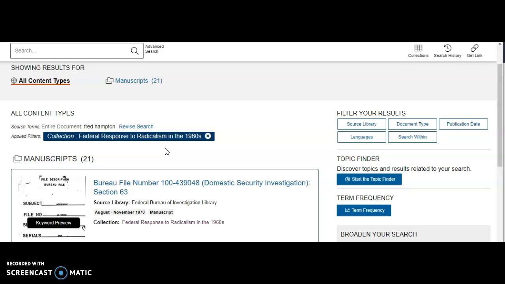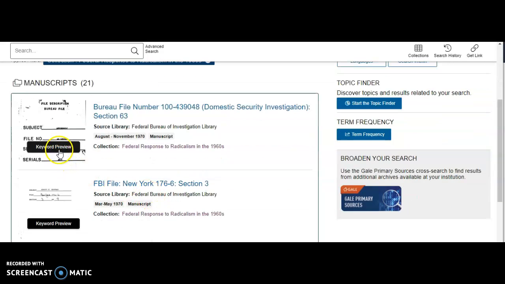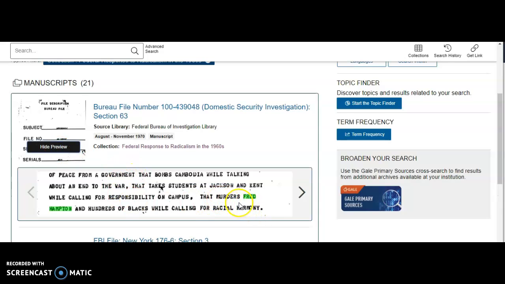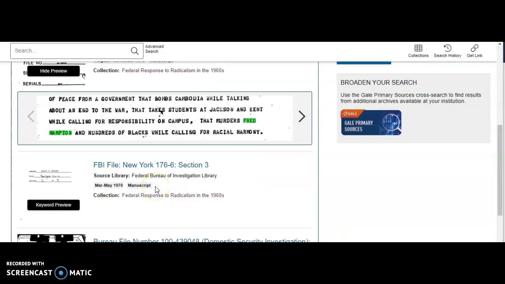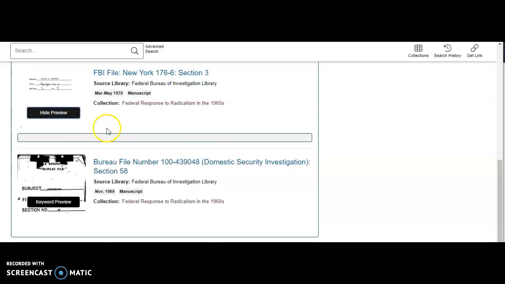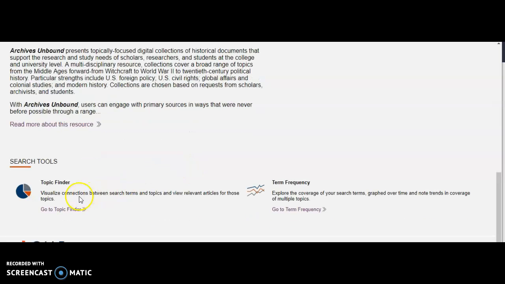These are some of the cool things about this database. You can have a keyword preview here, so you don't even have to explore the document. You can just see where specifically they mention Fred Hampton, right? So they talk about Hampton's murder in Chicago. Yeah, that is a really good feature because you don't have to scroll through or look. So there are some other tools that I'd also like to explore, in particular the topic finder and term frequency.